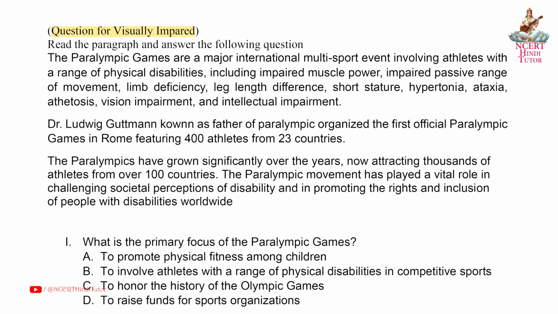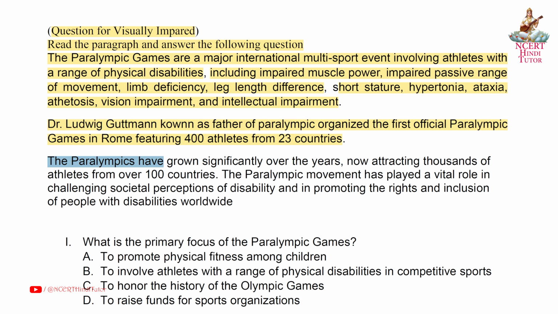Question for visually impaired. Read the paragraph and answer the following question. The Paralympic Games are a major international multi-sport event involving athletes with a range of physical disabilities, including impaired muscle power, impaired passive range of movement, limb deficiency, leg length difference, short stature, hypertonia, ataxia, athetosis, vision impairment, and intellectual impairment. Dr. Ludwig Guttmann, known as the Father of Paralympics, organized the first official Paralympic Games in Rome, featuring 400 athletes from 23 countries.